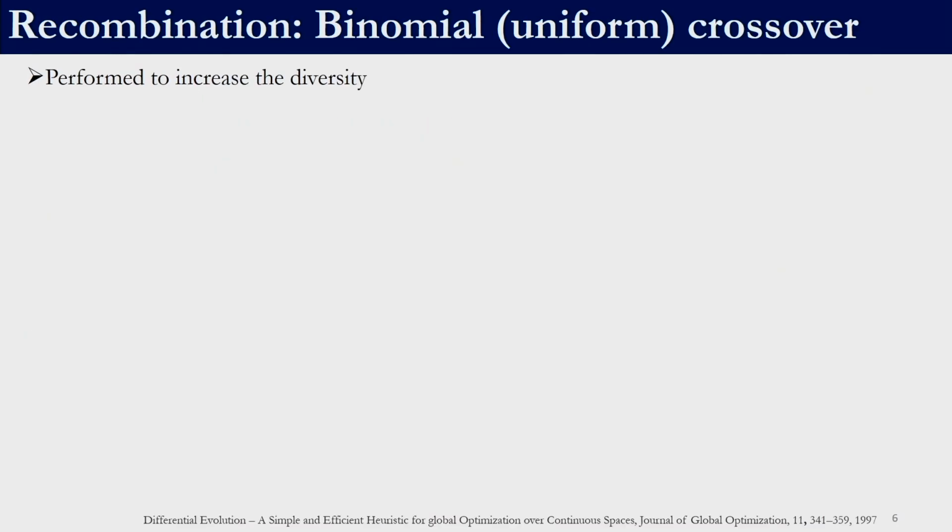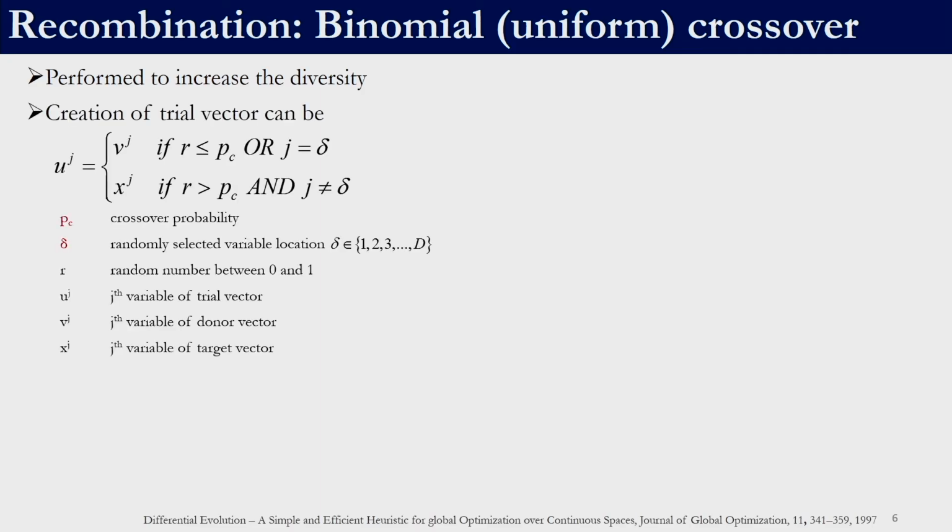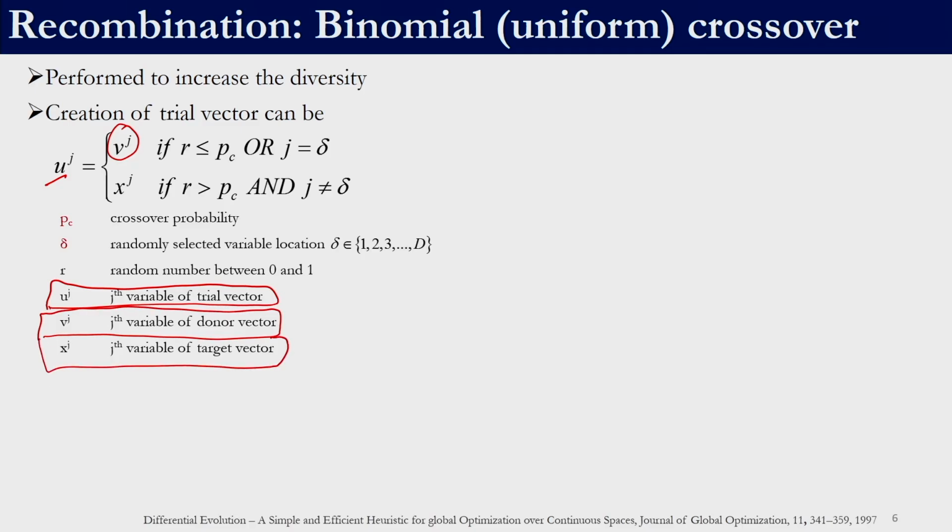Once we have completed mutation, the next step is to apply recombination. So, recombination is applied to increase the diversity of the population, right. Here, let us first understand the terminologies. Here uj indicates the jth variable of the trial vector, right. Vj indicates the jth variable of the donor vector, and xj indicates the jth variable of the target vector.